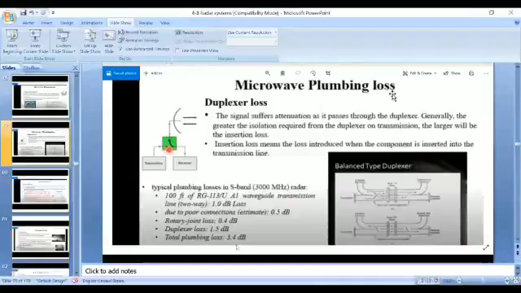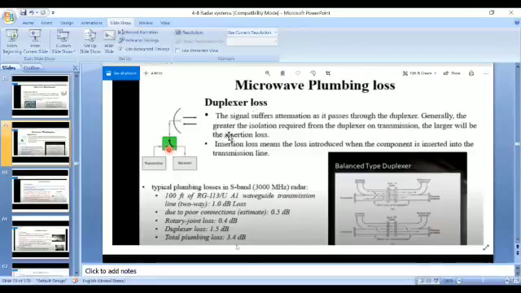Next, under this microwave plumbing loss, we have another loss called duplexer loss. What is the role of the duplexer in our radar system? The duplexer is actually a switch which can be used as both a transmitter and receiver. This is a predictable loss, not an unpredictable loss. So in this case also you need to consider the loss of a duplexer.